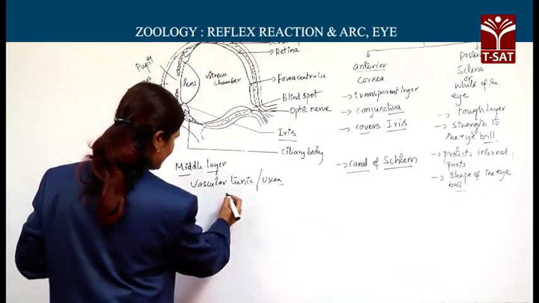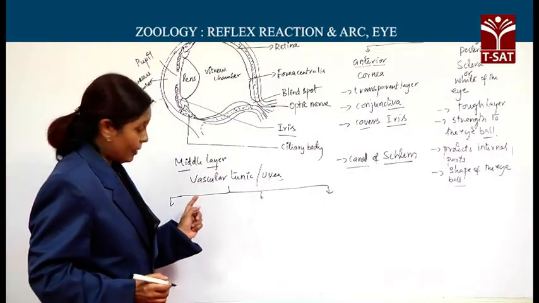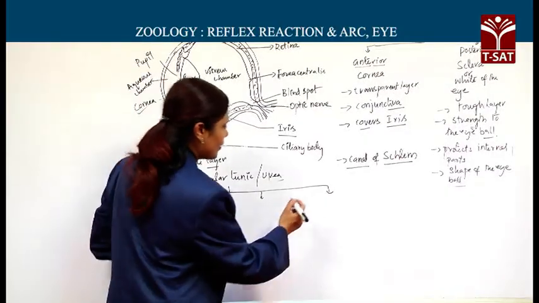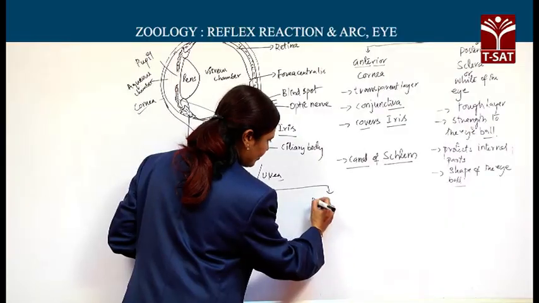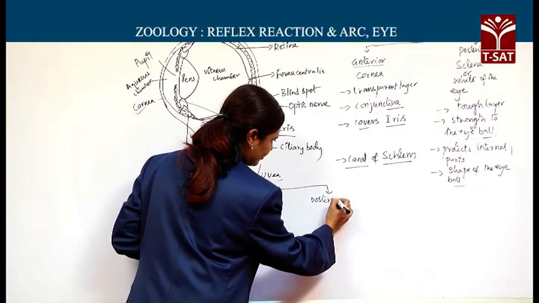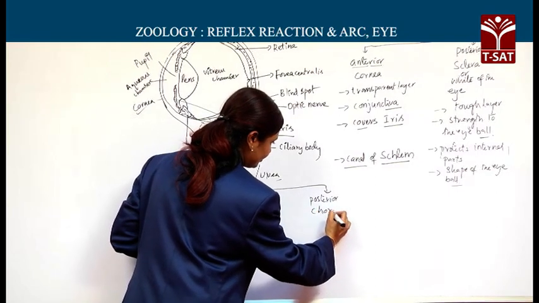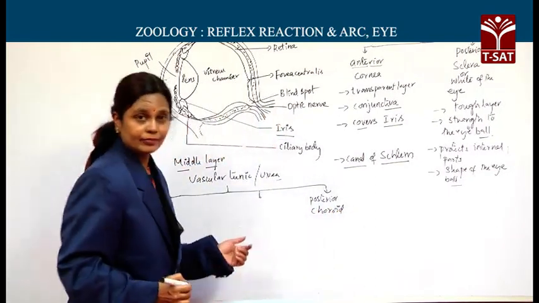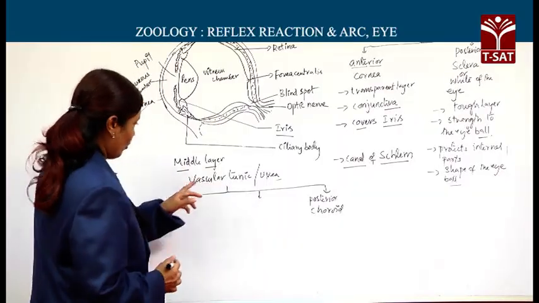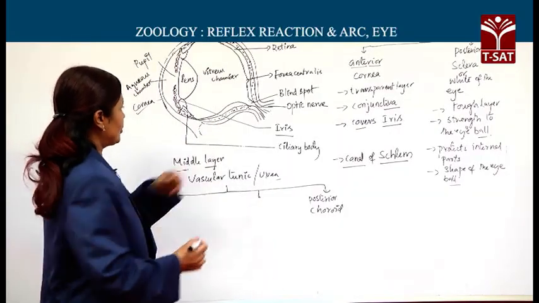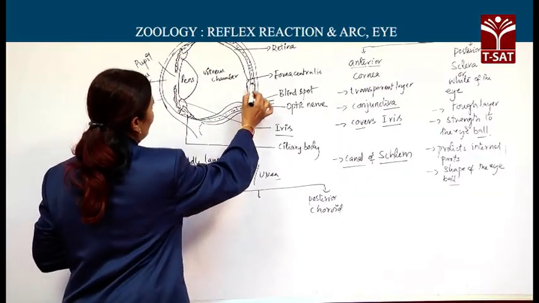What are those 3 parts? Out of the 3 parts of the vascular tunic, the posterior one is choroid. The posterior most part of the middle vascular tunic is nothing but choroid.